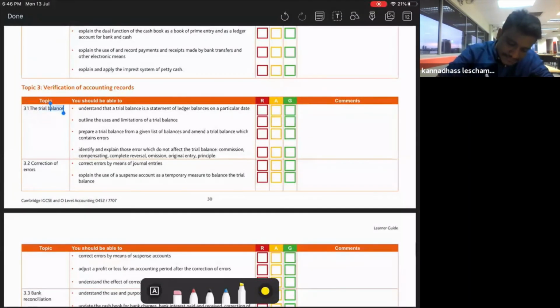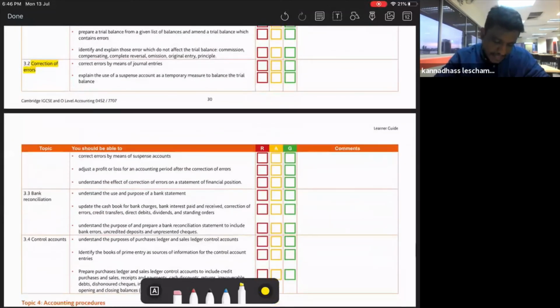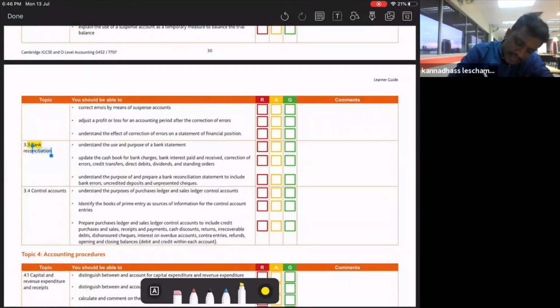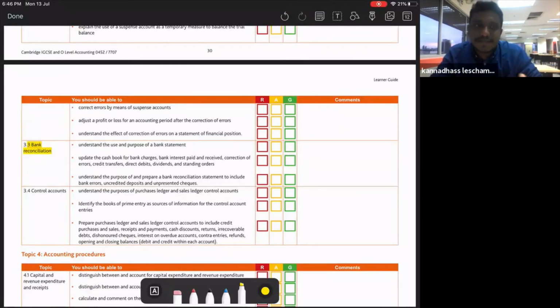After that, trial balance. You know or you don't know. Then correction of errors. We have 2 types of errors: one revealed in the trial balance, another one not revealed in the trial balance, and how to do the suspense account. You should know this on this topic. And bank reconciliation. Under bank reconciliation, there are 2 things you need to know: update the cash book, and prepare the bank reconciliation. Next one is the control account. Under the control account, you need to know sales ledger control account, purchases ledger control account, and the source of information.